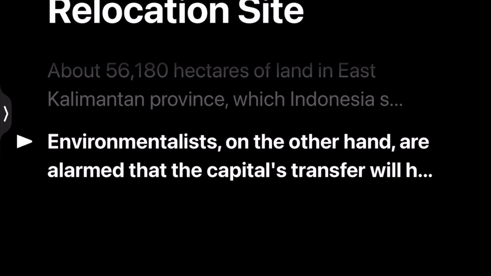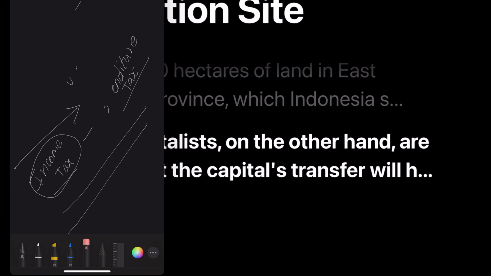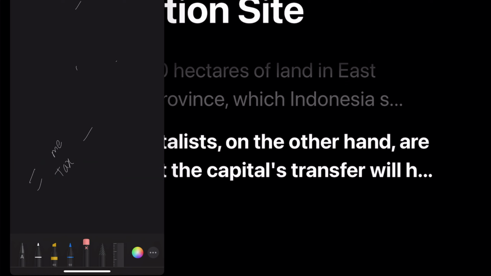Here you have to understand one thing: Indonesia is not the first country in the region to relocate from an overpopulated capital. Even Malaysia has changed its capital city.